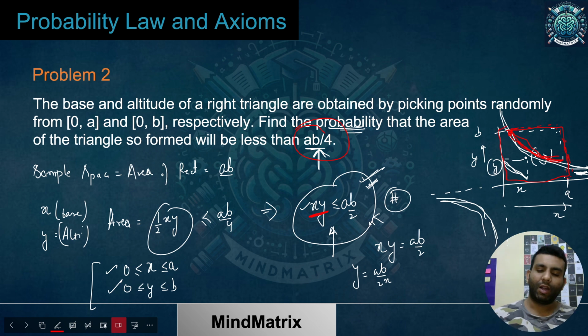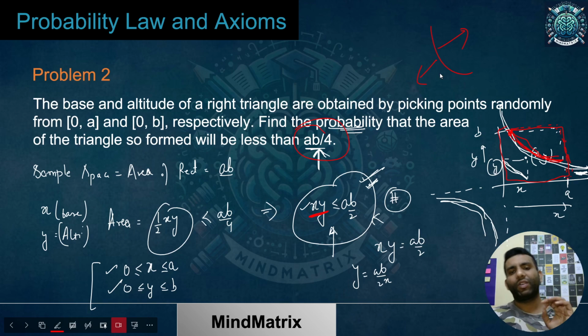Now, to find out which side I must be talking about, for the triangles which will have less than ab by 2 area, which side of this curve should it be? Should it be below this curve, or at this side or that side? For these kinds of things, you have already studied. Most of the time you just put 0, 0 to find out whether that is correct or not.